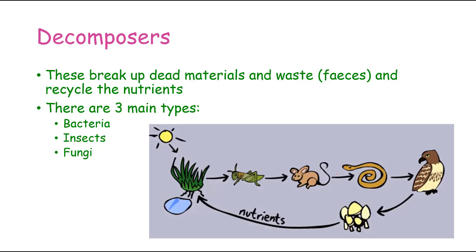But what we're saying here is that at each stage, each organism produces some waste, and this waste goes to the decomposers, which in this case are fungi, and recycle the nutrients back to the grass, which allows the grass to grow again, and the food cycle, or the cycle of nutrients, continues.